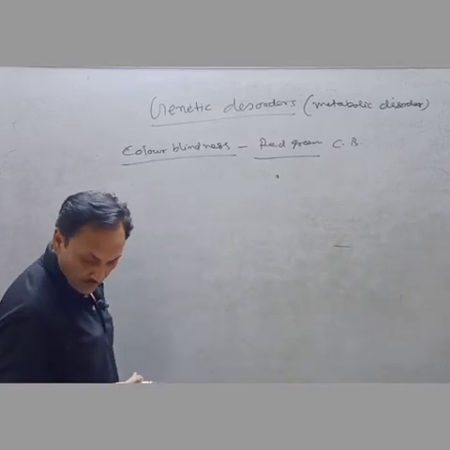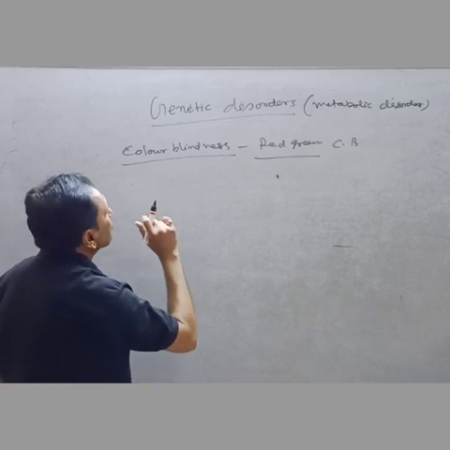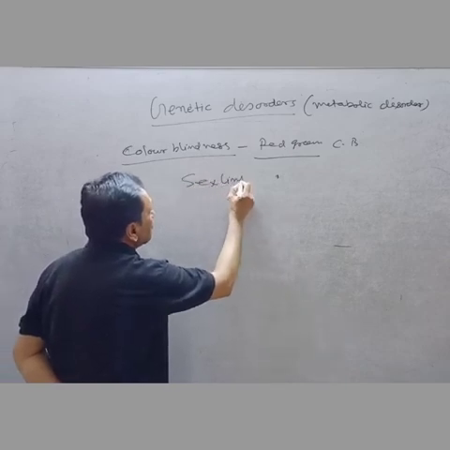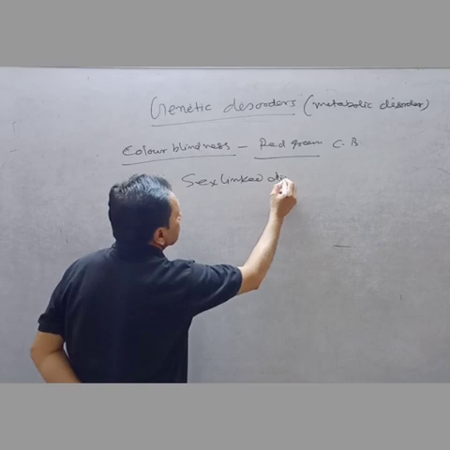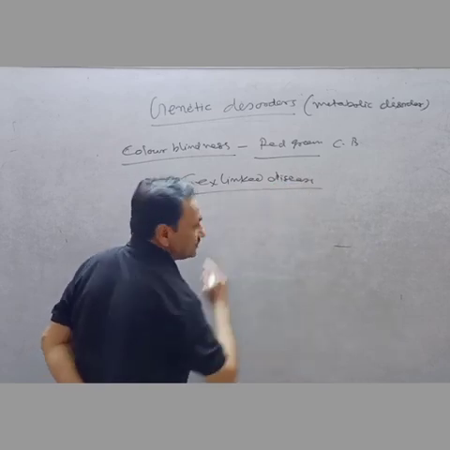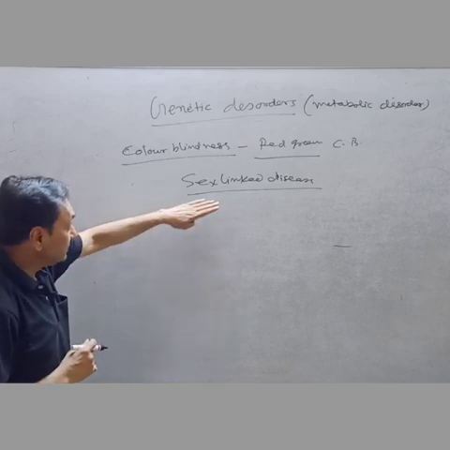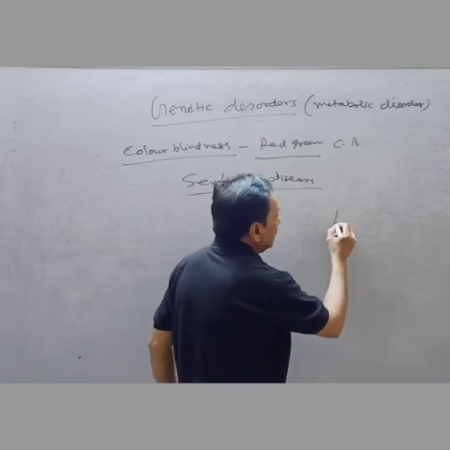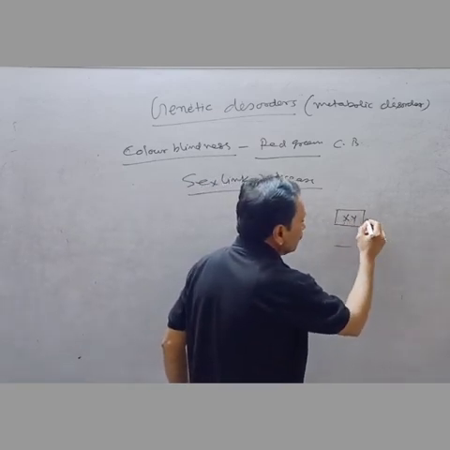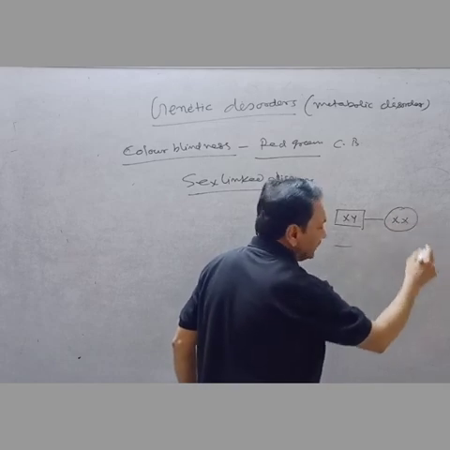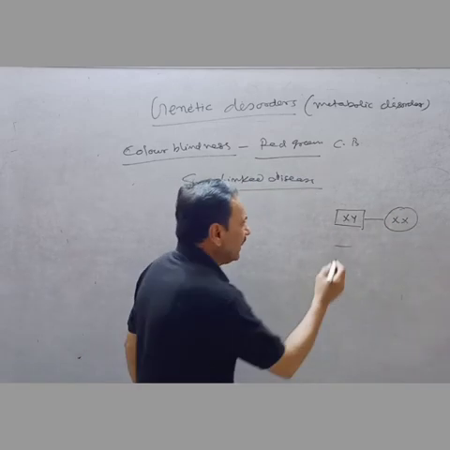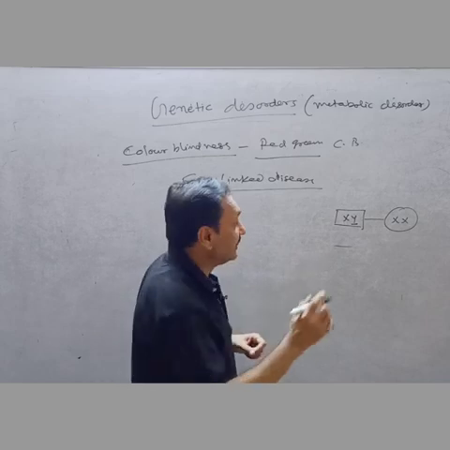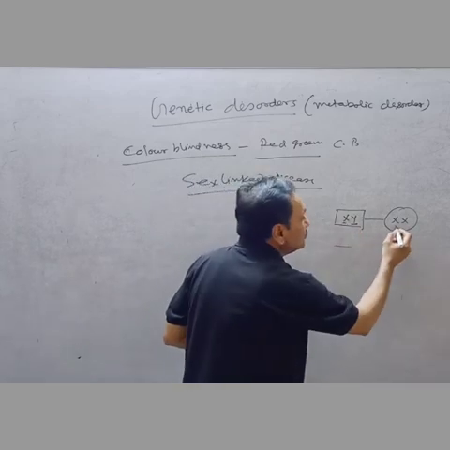It is also a genetic disorder, but it is a sex-linked disease. Because of that, it is very common in males. We know that a male has XY chromosomes and a female has XX chromosomes. The Y is only responsible for maleness and does not carry any characters, but the X is responsible for carrying characters, and the color blindness gene is on it.